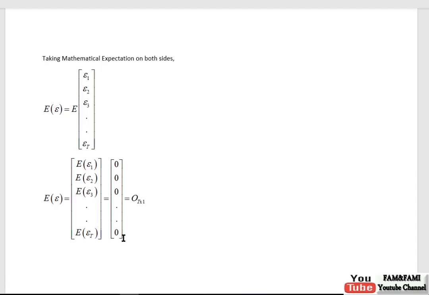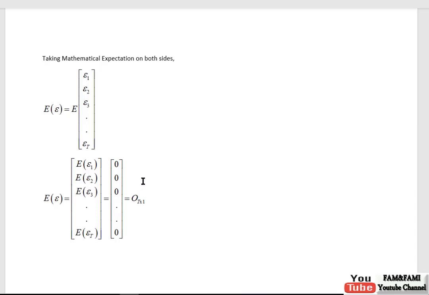This is called a zero vector or null vector, and it is generally denoted by big O or capital O. Here it is a good idea to write the order of this vector in the subscript.